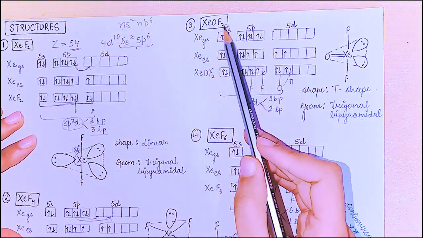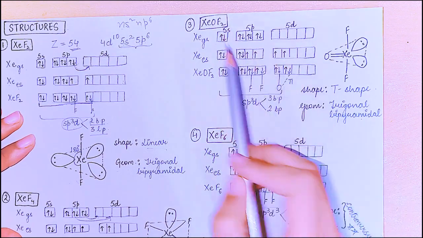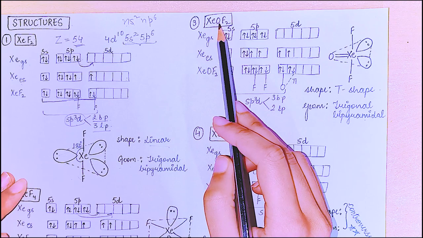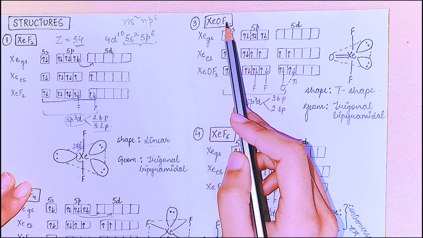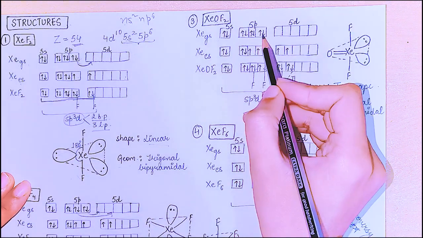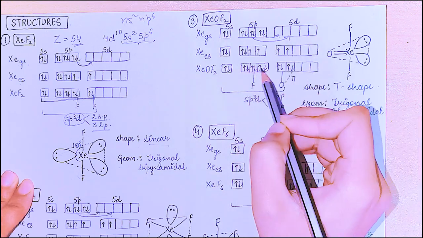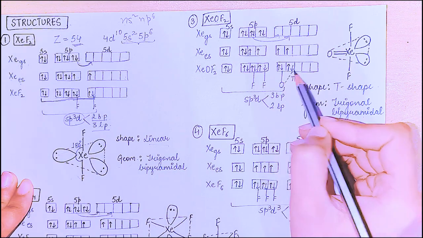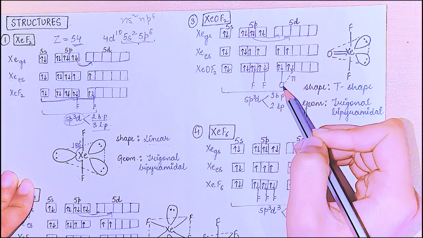Here we have XeOF2, fully filled xenon. Xenon in ground state, we have to fit 2 fluorines and 1 oxygen. We know 2 fluorines need a single electron each, and oxygen needs 1 sigma bond and 1 pi bond. So it needs 2 vacant spaces. So let's see. Here we can excite 1 and 2 electrons. We get 1, 2, 3, 4 empty spaces. In the first 2 we put fluorines, in the third one we write oxygen, and the fourth is the pi bond of oxygen because we know that oxygen forms a double bond.